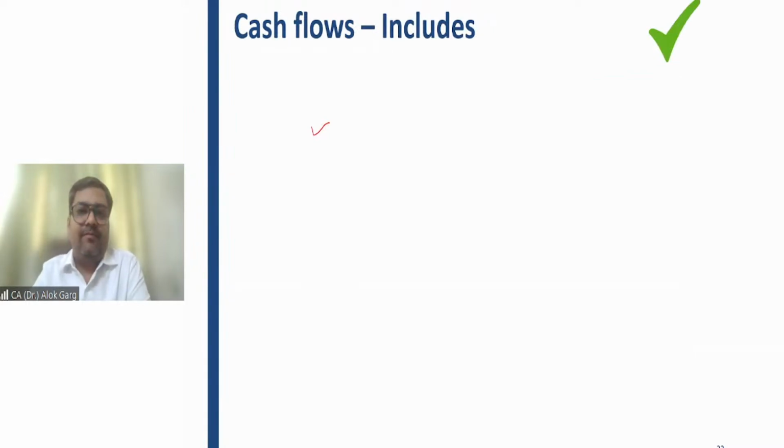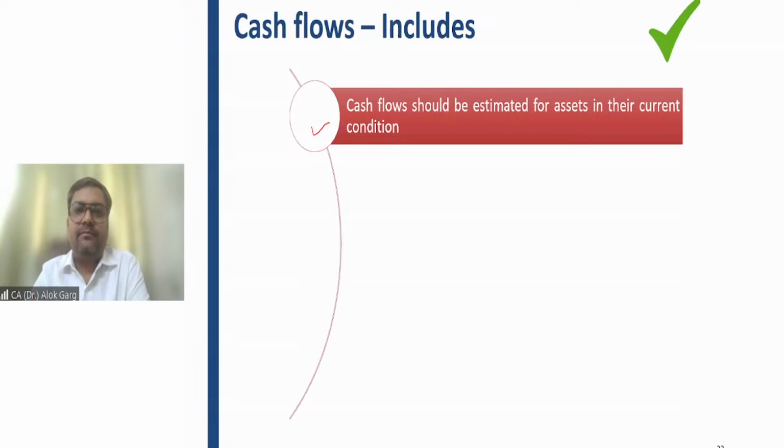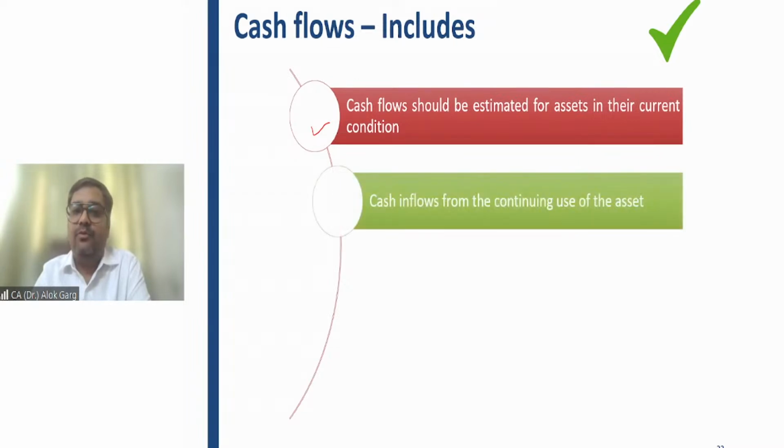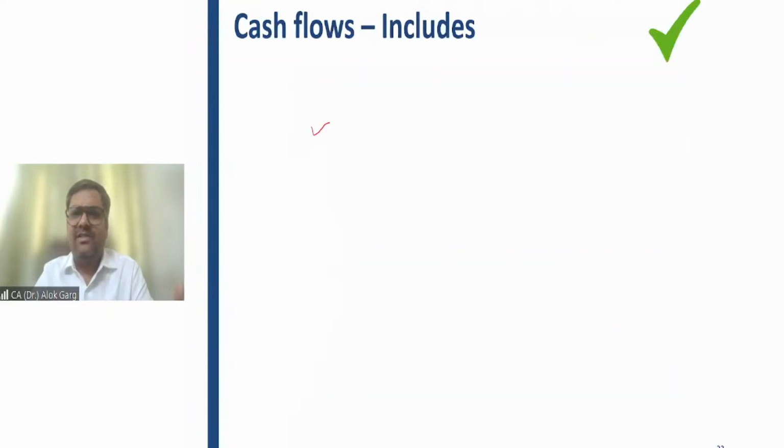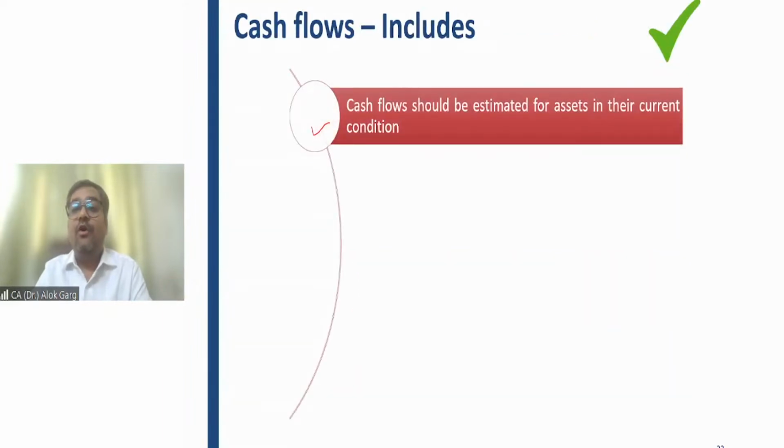Cash flows include, number one, cash flow should be estimated for assets in their current condition. Number two, so that was the basis for estimate. Now what will you include in cash flow?